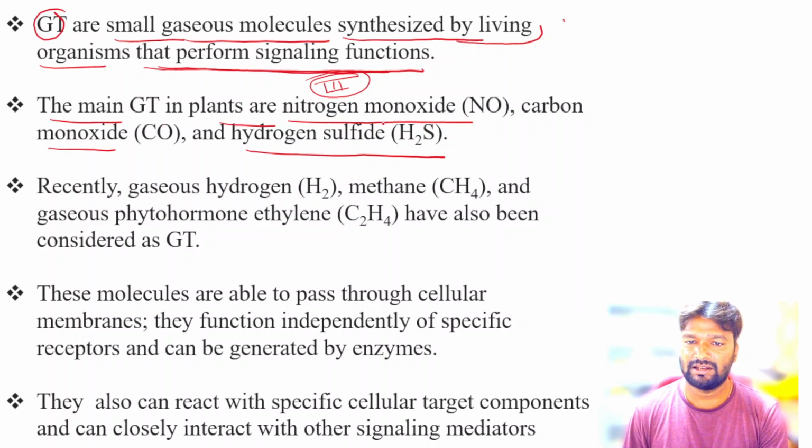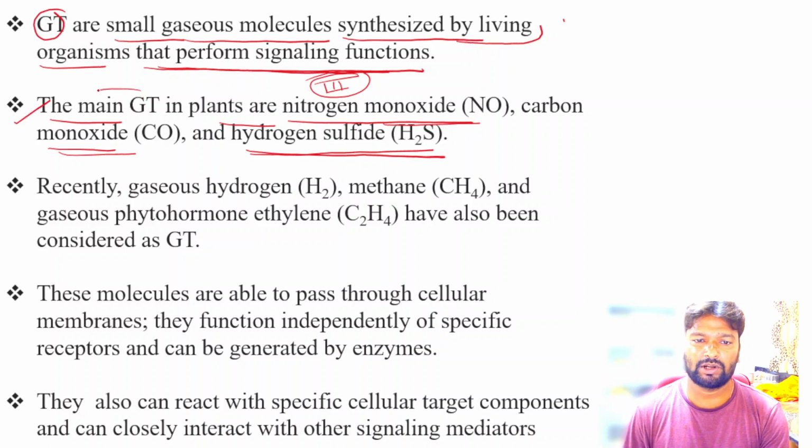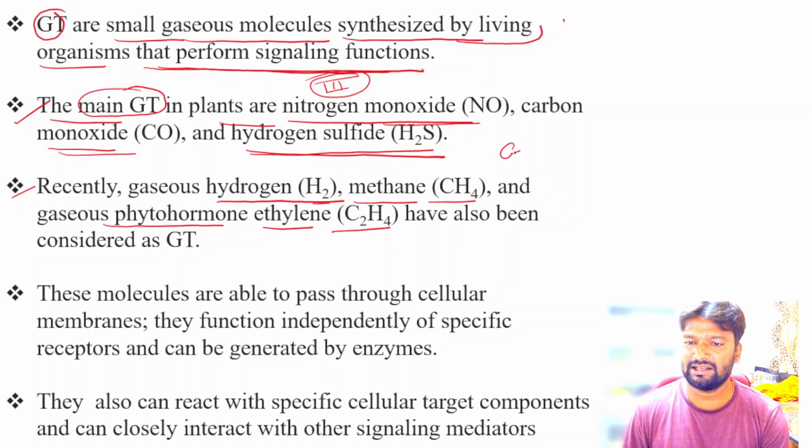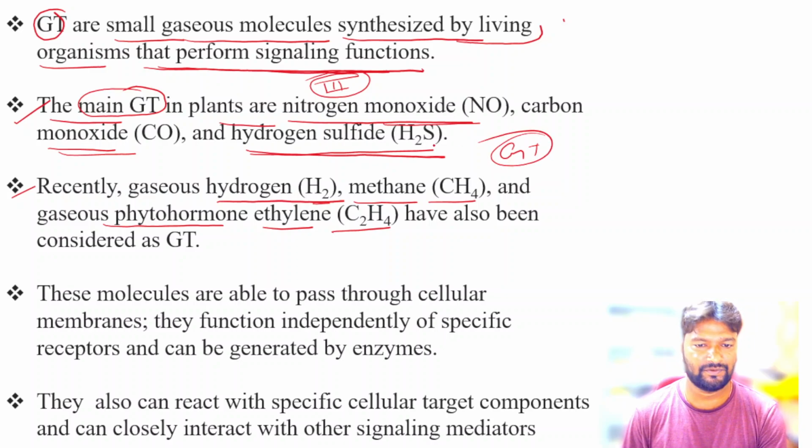Next, recently some other gasotransmitters such as hydrogen, that is H2, methane, CH4 and the gaseous phytohormone C2H4, that is ethylene. These three also work as gasotransmitters in the plant.